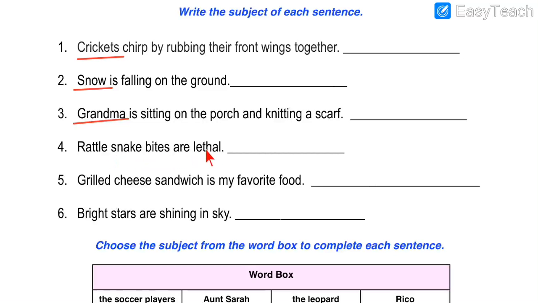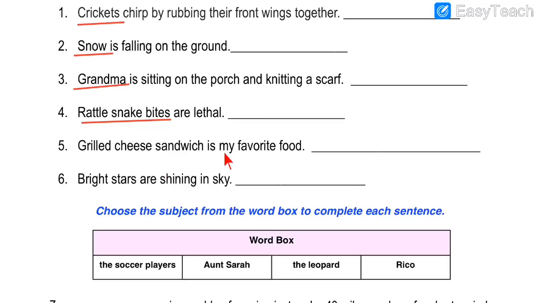Then number 4, rattlesnake bites are lethal. So lethal means it is dangerous. What is dangerous? Rattlesnake bites. So here we have to ask the question what is dangerous. Rattlesnake bites, a kind of snake. If it bites, it is very dangerous, very scary, and it can hurt you a lot. So what are lethal? Rattlesnake bites. So till here you can say it is your subject. Let us underline the subject. Rattlesnake bites. That is our subject to be written in the blank over here.